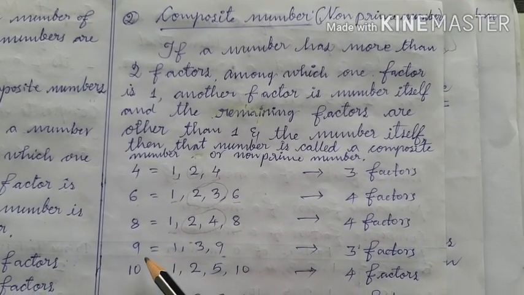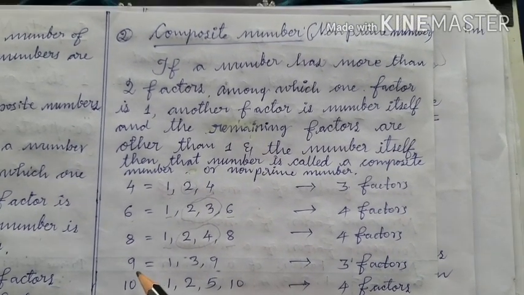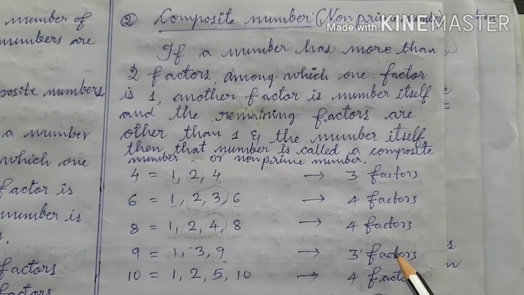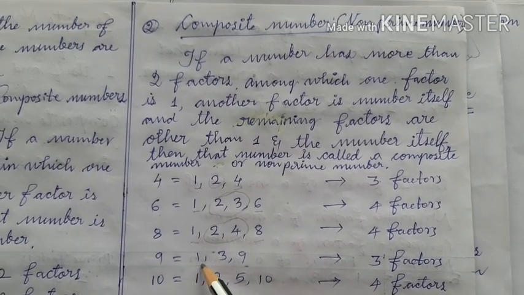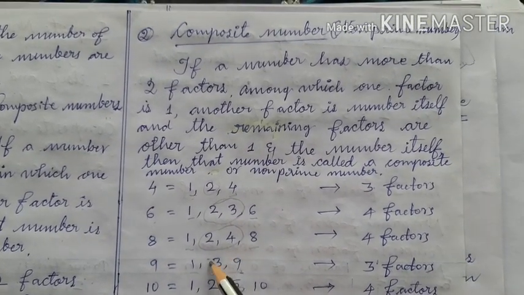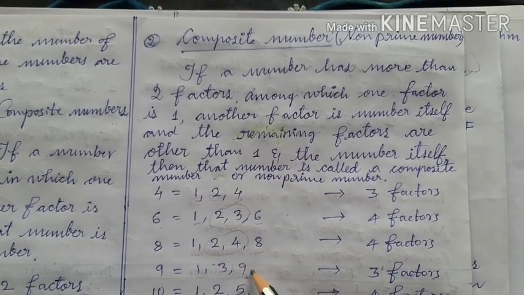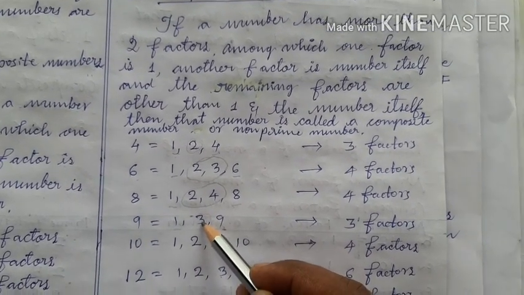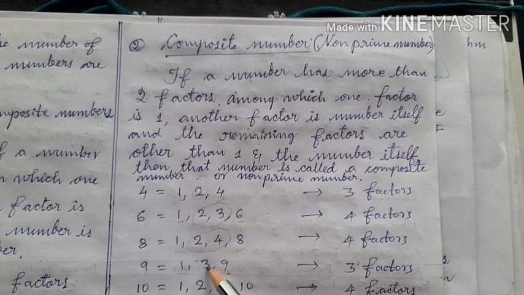Is 9 a prime number or non-prime number or composite number? It is a composite number because it has 3 factors. 3 means more than 2. One factor is 1 and another factor is the number itself, and the remaining factor is 3. Okay? Means other than 1 and 9, it has one more factor. That is why, children, this 9 is a non-prime or composite number.